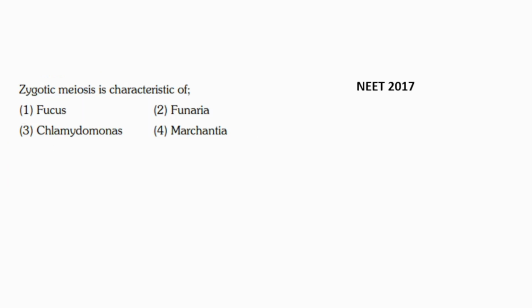Next question says zygotic meiosis is a characteristic of Fucus, Funaria, Chlamydomonas, Marchantia. This question came in NEET 2017. So zygotic meiosis means that the meiosis is taking place in the zygote. So zygotic meiosis is a characteristic feature of those algae which have haplontic life cycle.